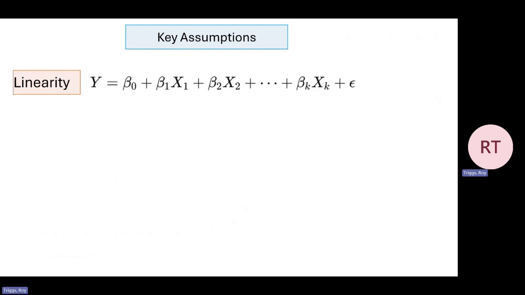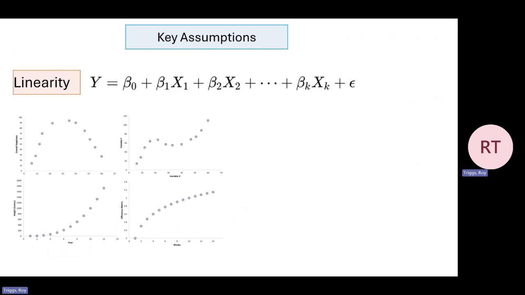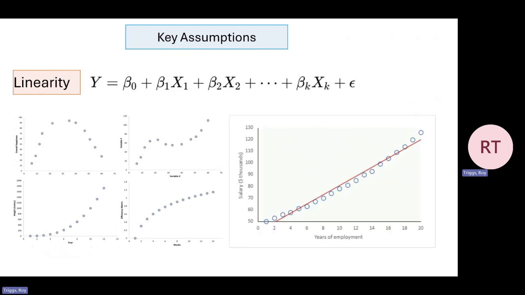So there are some key assumptions for these models. The first one being linearity. The relationship between x and y must be linear, which means the predicted y is a linear function of x. It's easy to identify linearity by looking at the relationship between x and y on scatter plots. Clearly, these plots are non-linear, whereas this one is more linear. The relationship would be more suitable for a regression model in the second instance.